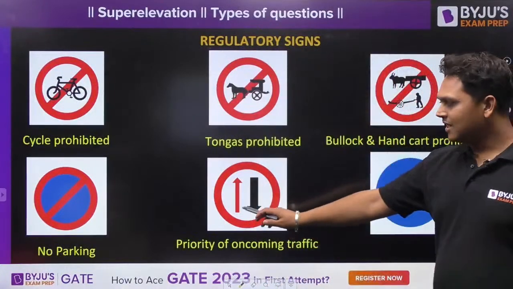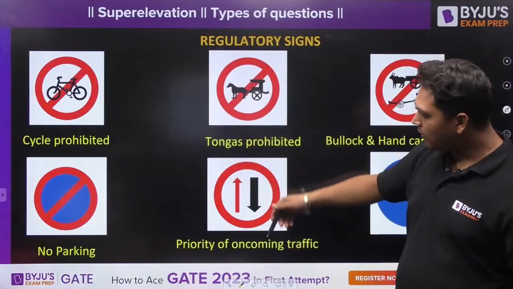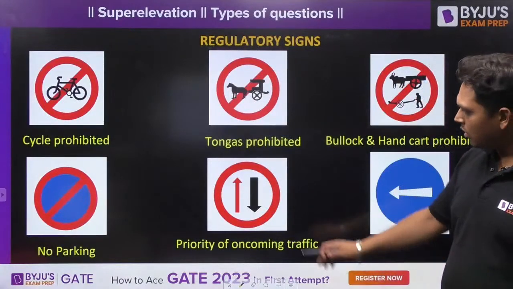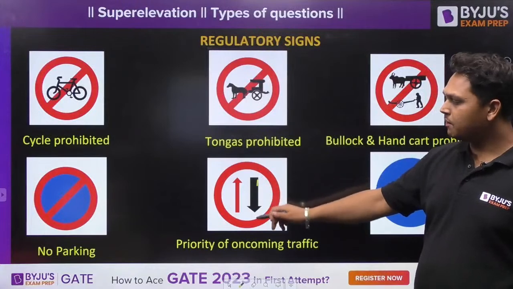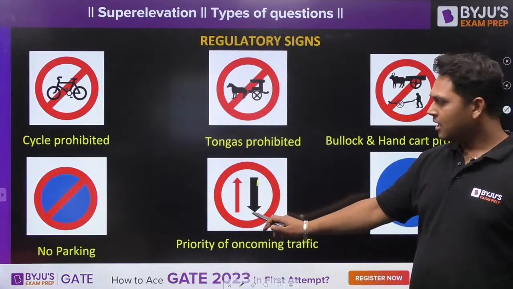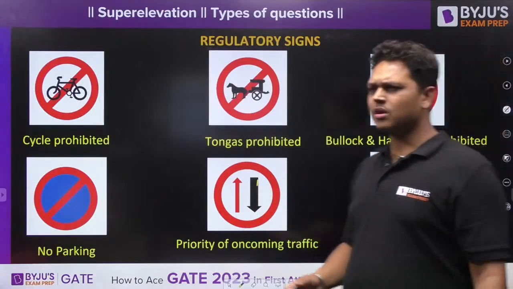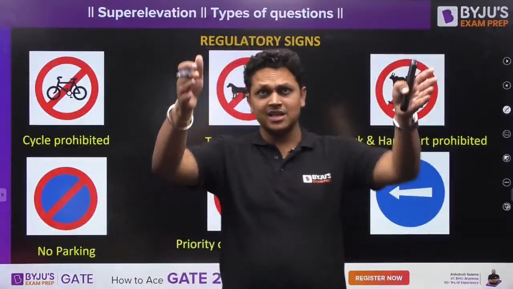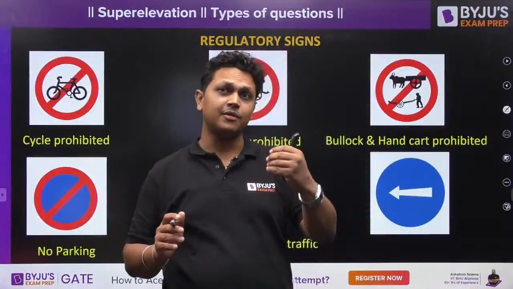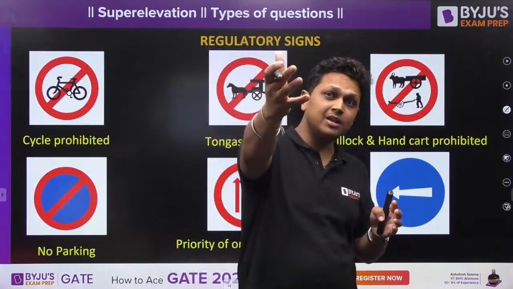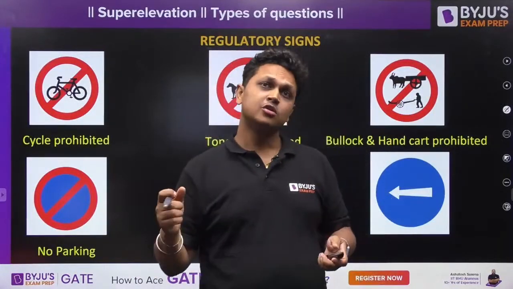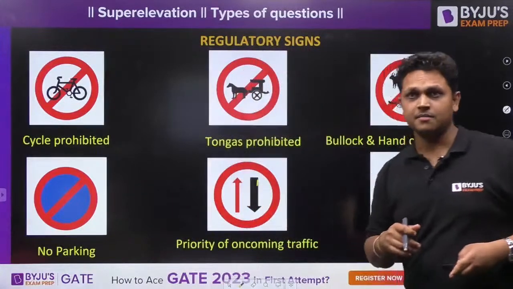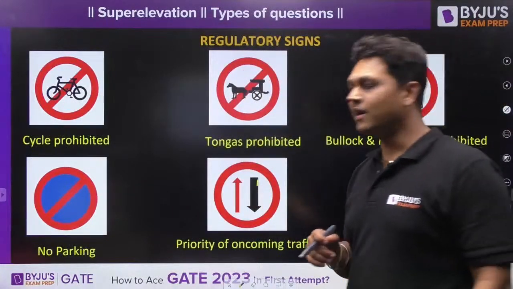Then what is this sign? This sign means priority of ongoing traffic. Now this traffic over here is given priority. This is used at some locations where suppose a small lane is entering into some major lane. In that case you have to allow the traffic in the major lane to pass first. So over there you may find this kind of sign, right?